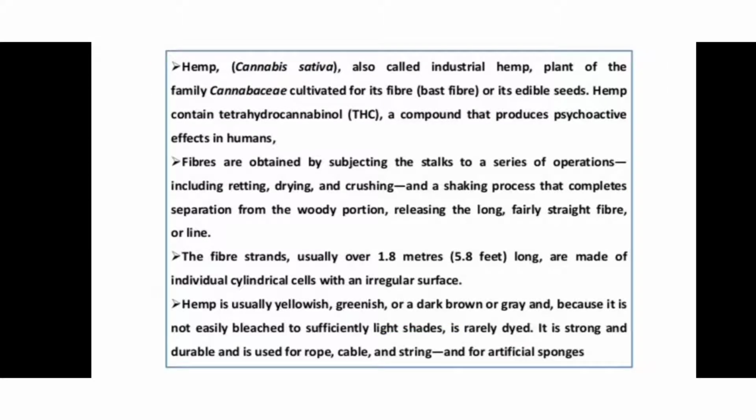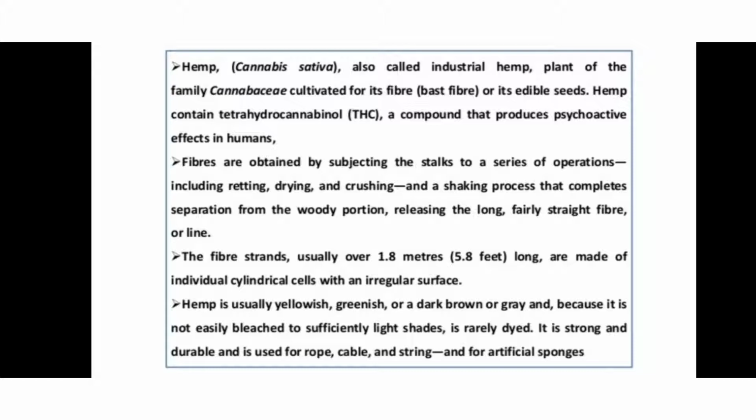So hemp, known as Cannabis sativa, is also called industrial hemp. This plant belongs to the Cannabaceae family and is cultivated for its fiber or its edible seed. It means it is cultivated in two manners, either for fiber or for edible seed. Hemp contains tetrahydrocannabinol, THC, a compound that produces the psychoactive effect in humans.